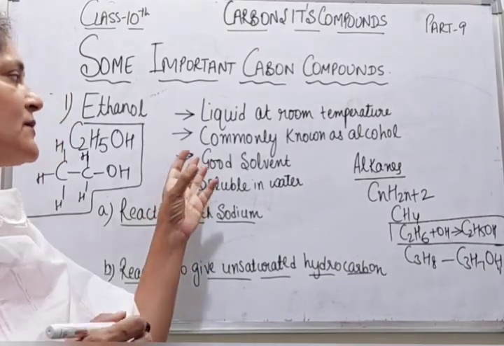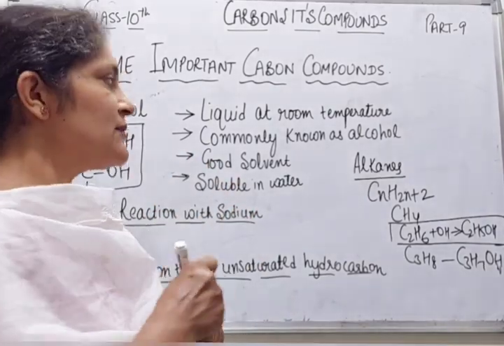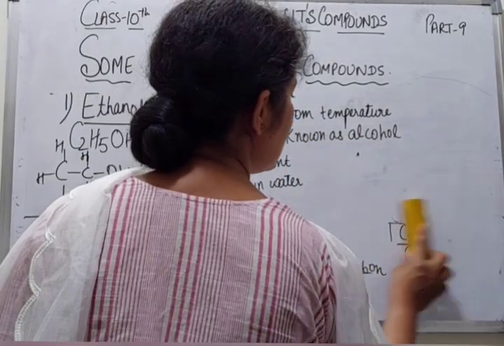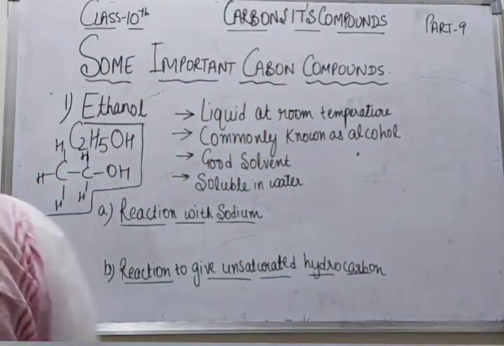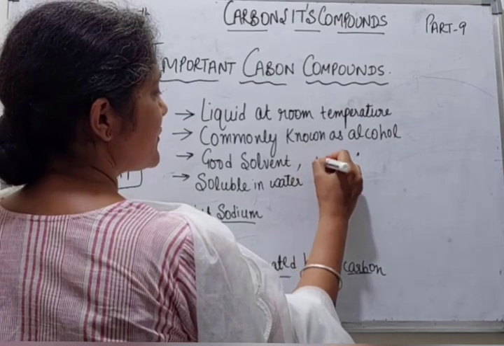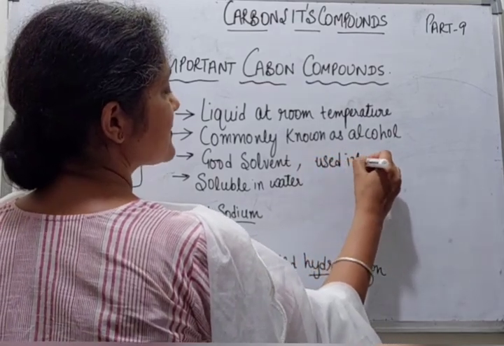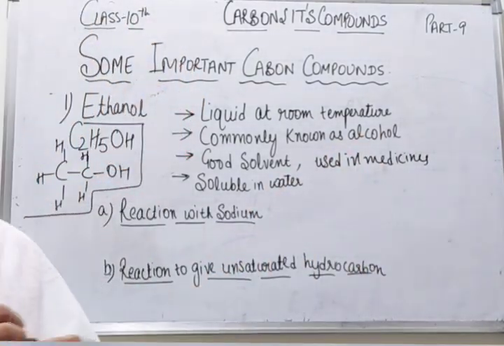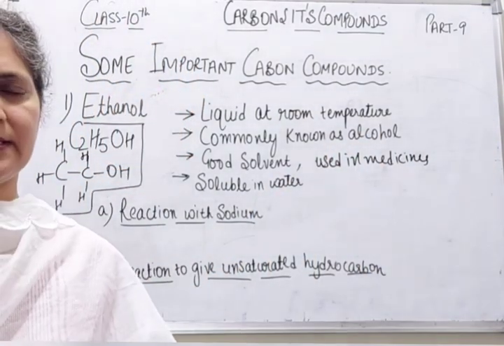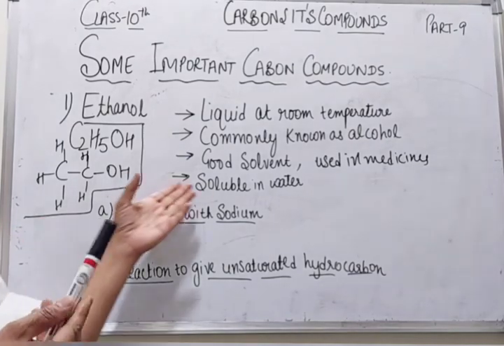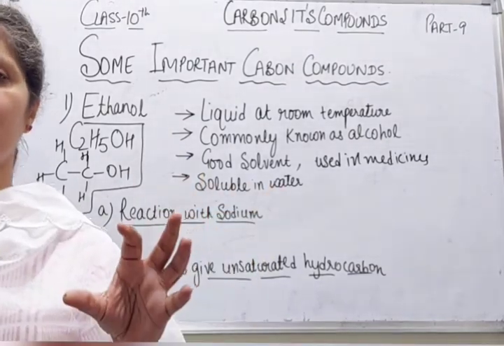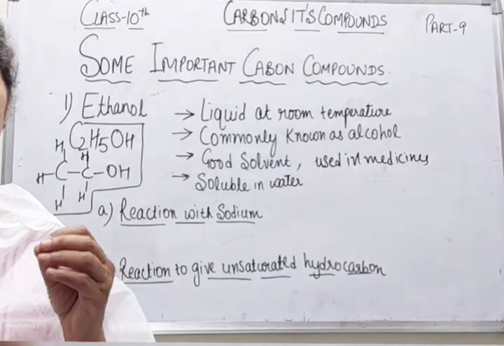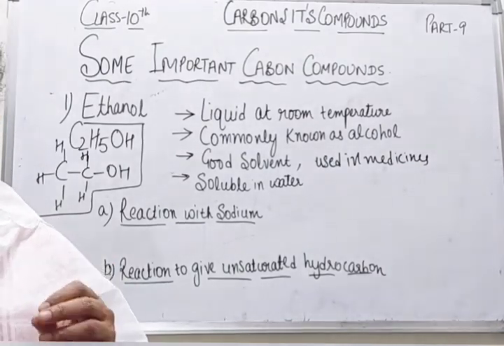It is a very good solvent, so it is also used in medicines like tincture iodine or in cough syrups. It is soluble in water in any proportion.